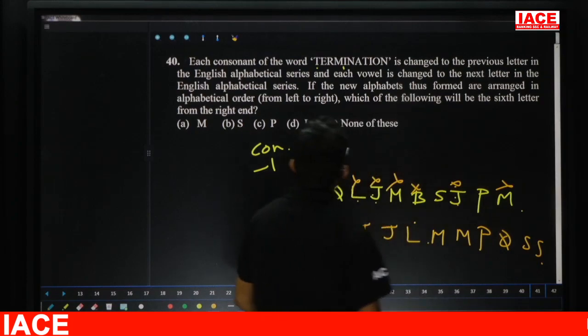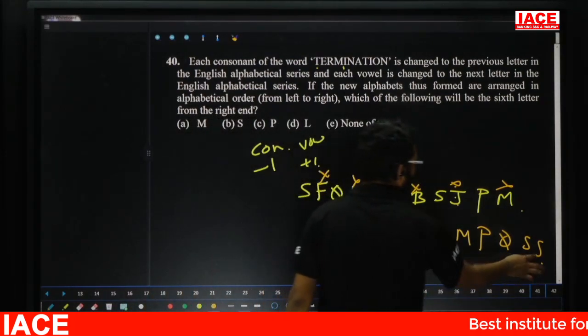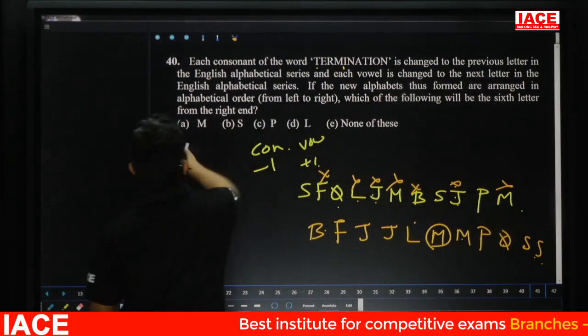Which of the following will be the sixth letter from the right hand? From the right hand, sixth one. 1, 2, 3, 4, 5, 6th one. Answer is what? M. So question number 40, answer is option A.